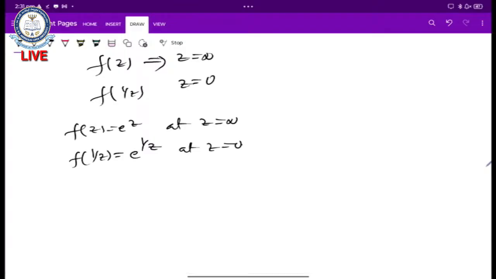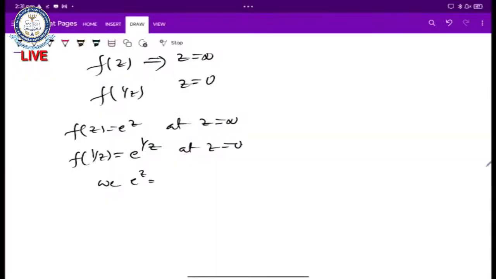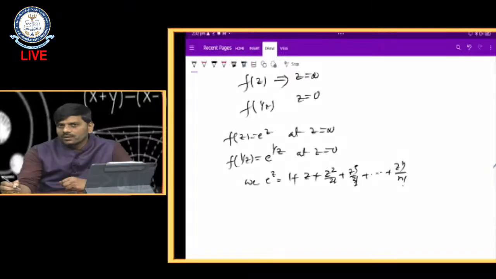Now we know the expansion of e power of z, that is 1 plus z plus z square by 2 factorial plus z cube by 3 factorial plus, and so on, up to z power of n by n factorial, which is well known.